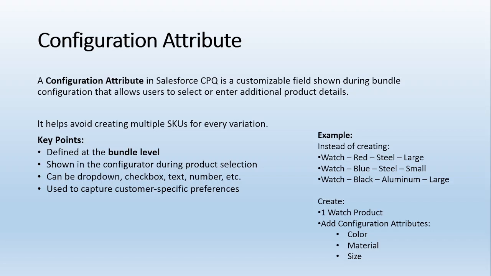I have given you one example here. Instead of creating three records, which are a watch in red color steel and large, a watch in blue color steel and small, and a watch in black aluminum and large, I can create one watch product. That is sufficient. But I add the additional configuration attributes, the picklist field values for color, material, and size. Correct? So it helps us create attributes rather than creating multiple records. I can create the configuration attributes and map them with our product options. Correct?